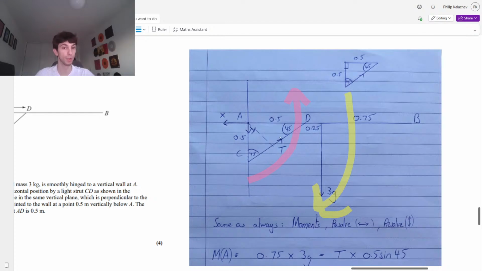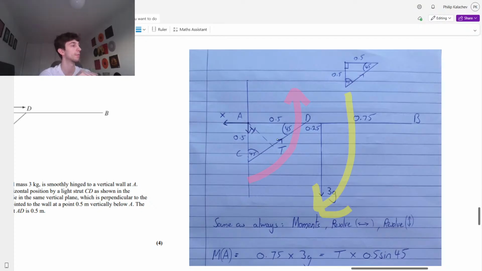All we're doing is finding the moments, so all we care about is a clockwise or an anti-clockwise moment. They don't need to be parallel to each other. It's not like when we have the particle where they're parallel and both perpendicular to the plane. In this case, we just care about one rotating it that way and the other rotating it that way.